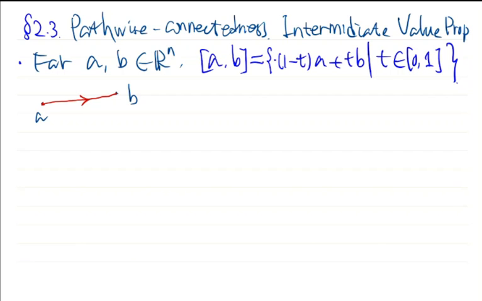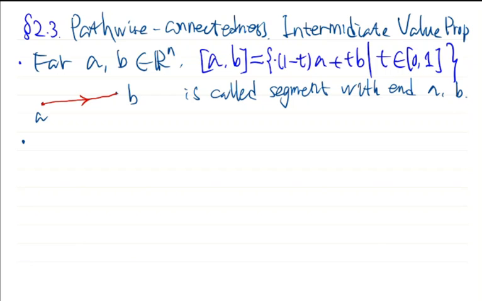We call this a segment with endpoints A and B. Okay, so this is our first definition.